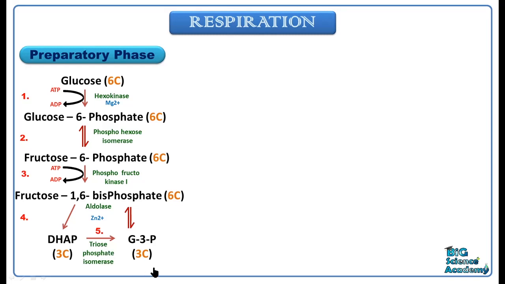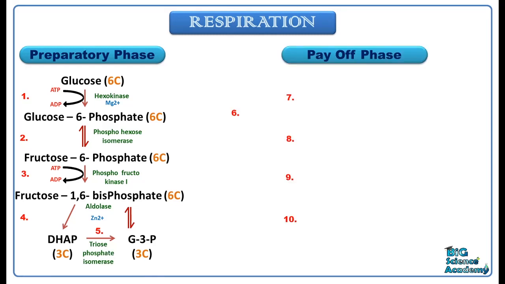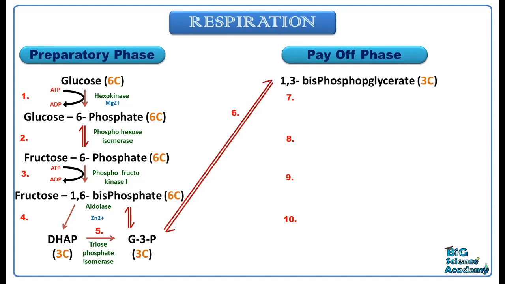From the preparatory phase, 2 molecules of G3P, which is a 3-carbon compound, now enter into the payoff phase. And in the payoff phase, it is converted into 1,3-bisphosphoglycerate, which is also a 3-carbon compound. And the phosphate is in the position of first carbon and the third carbon. So in this 6th phase, the enzyme which acts is the G3P dehydrogenase, that is glyceraldehyde 3-phosphate dehydrogenase.